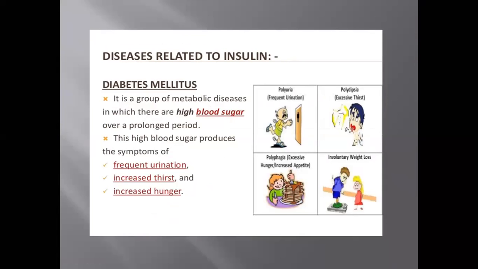And what is the function of insulin? Suppose the glucose level in your blood is very high, then insulin comes to control that condition, to lower the blood glucose level.